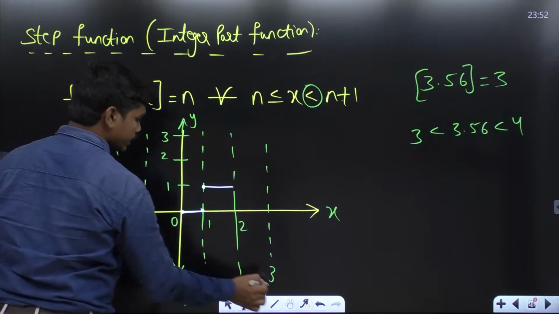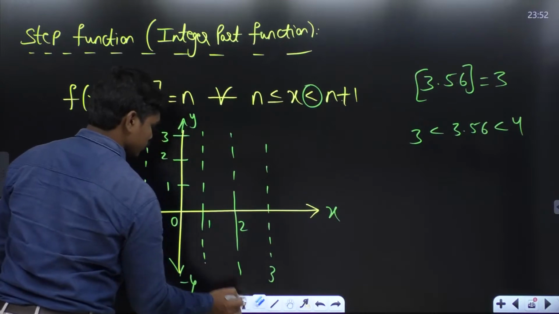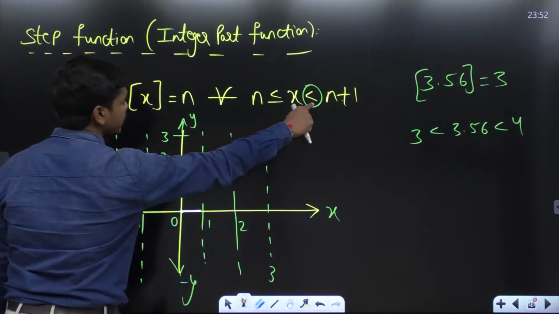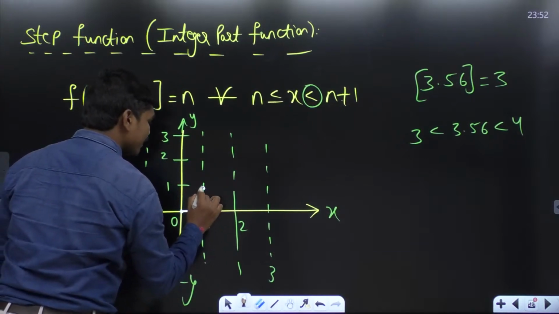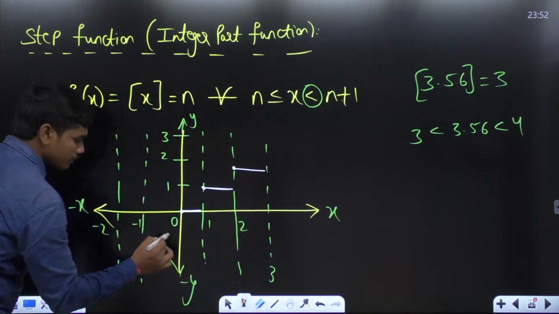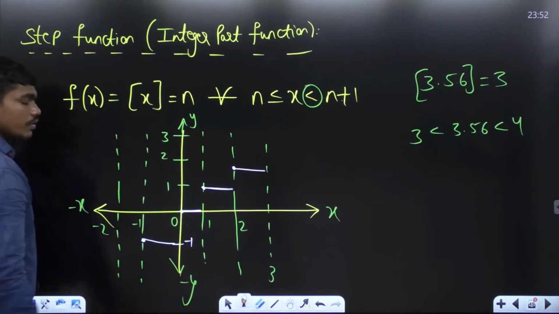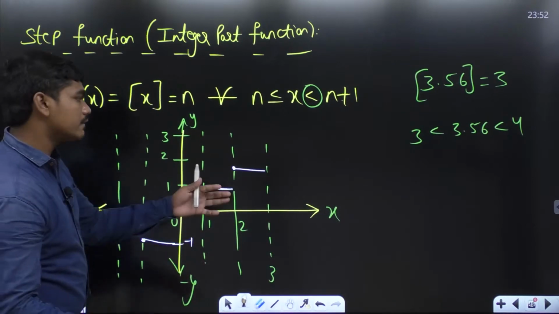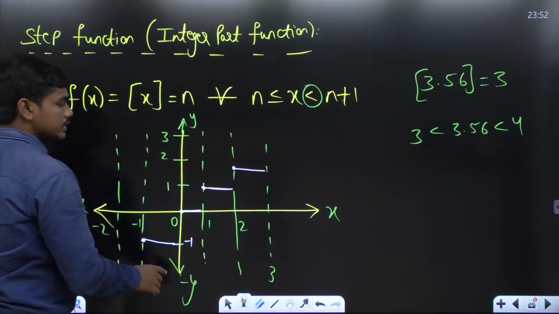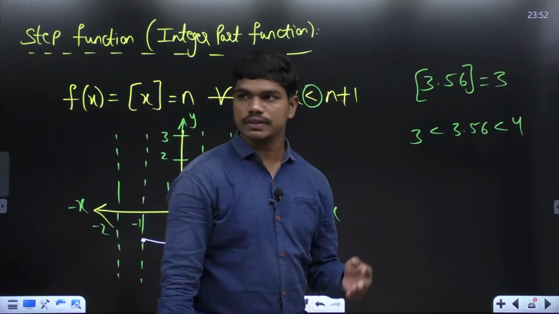Actually, I should not touch this line here. From 0 to 1, it should not touch 1 because I didn't put the equality sign here. Similarly, for 1 to 2, you have this, and for 2 to 3, like this. From -1 to 0, this. So this is how the graph gets generated, and I have given a more descriptive analysis of this function in the previous course. You can see this is how the integer part of x function looks. We'll be solving a few questions on the integer part of x function in tomorrow's class.